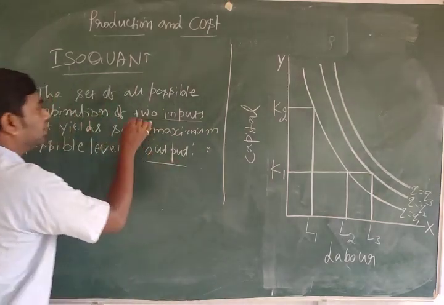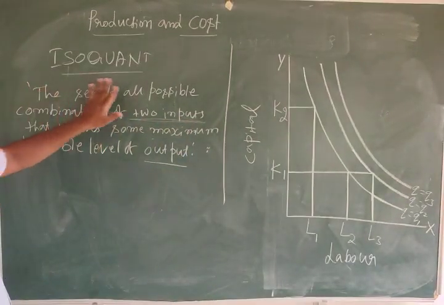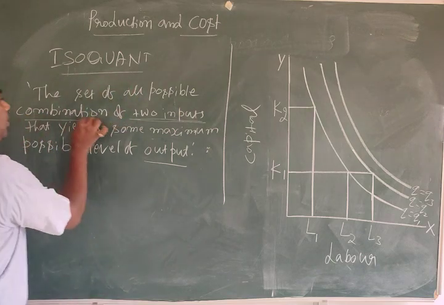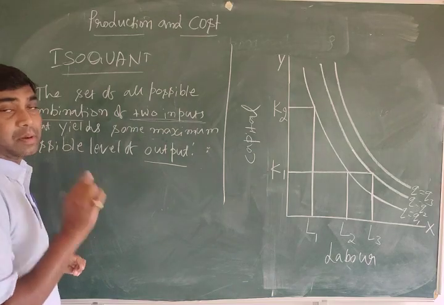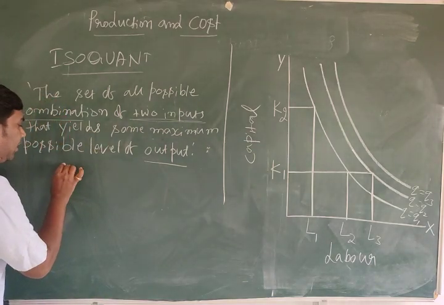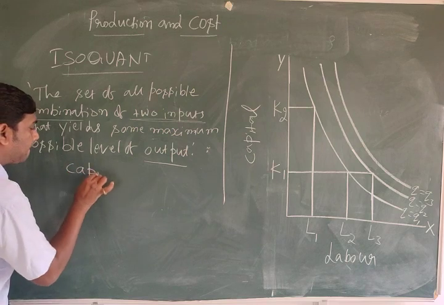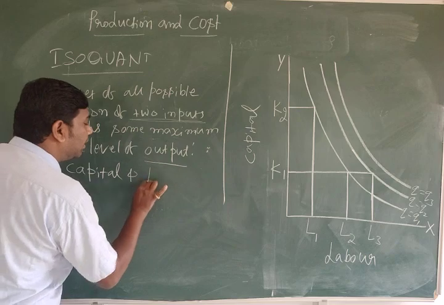This is very important. Isoquant is the set of all possible combinations. Combination means a mixture of two inputs. Here we have to take two inputs, for example one is capital, another one is labor.